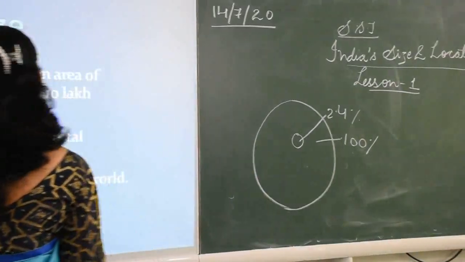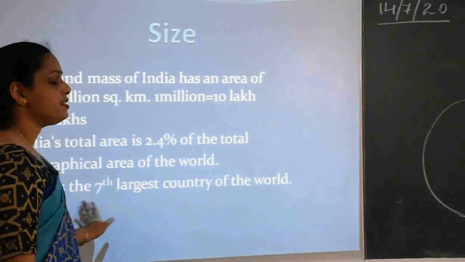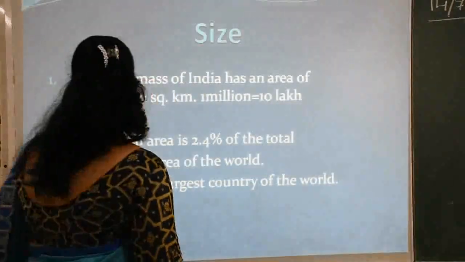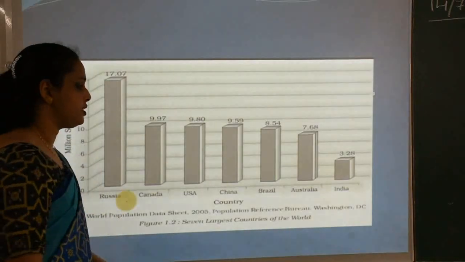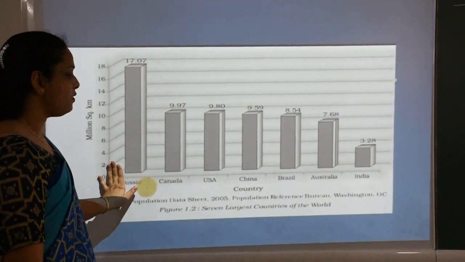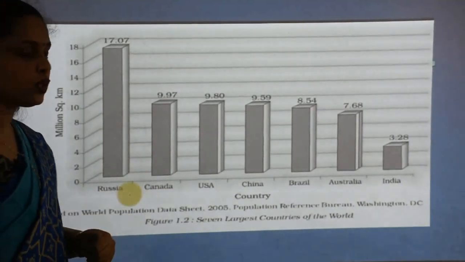Now, India is the 7th largest country of the world. See this. This is a bar diagram I have taken, and this is given in your books also.